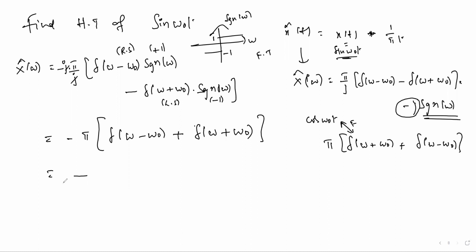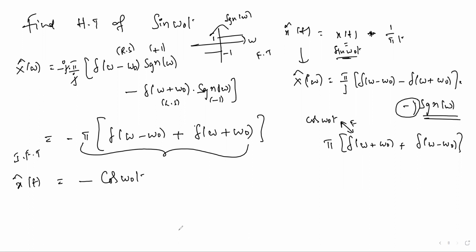So if you apply inverse Fourier transform on both sides, x cap of t is equal to minus of this pi del of omega minus omega naught plus del of omega plus omega naught, which is the cos omega naught t function. So what we get? Sin omega naught t Hilbert transform is cos omega naught t.